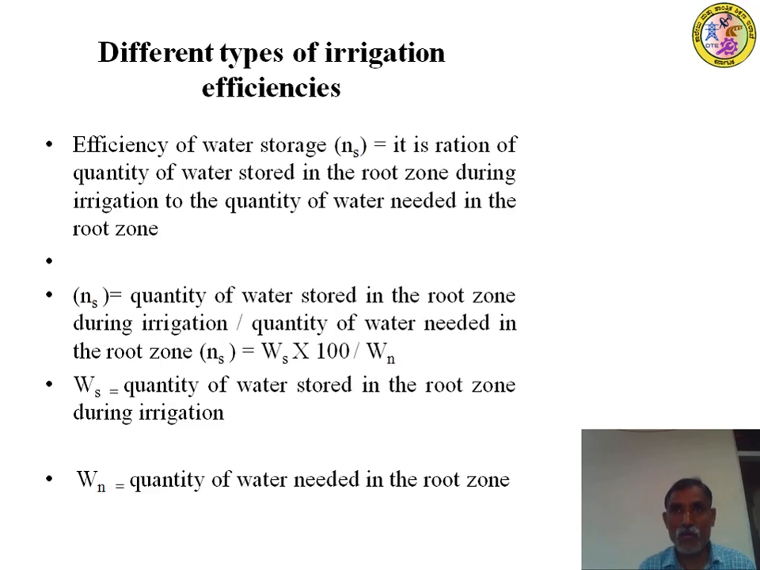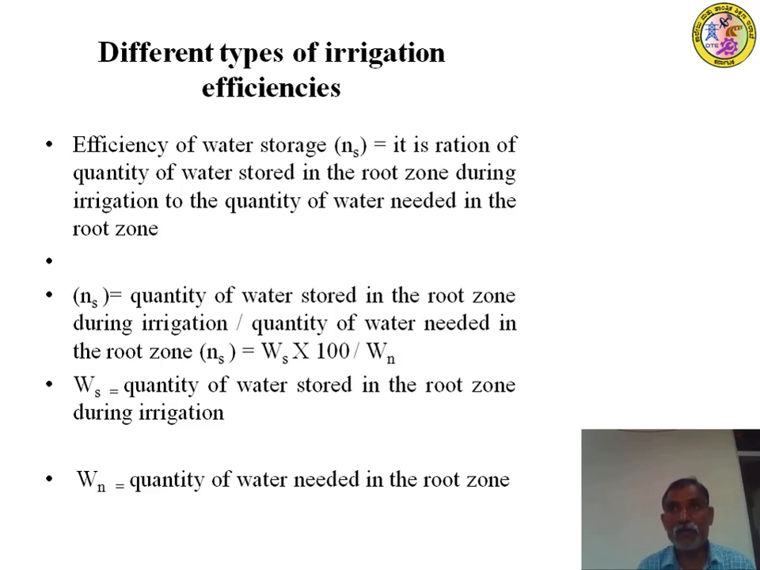That means how much water is actually needed by the plant, and how much water is actually stored in the root zone or nearby the root zone of the plant. That is called storage efficiency. The water is available for growth, but it is not 100% useful for the plant.